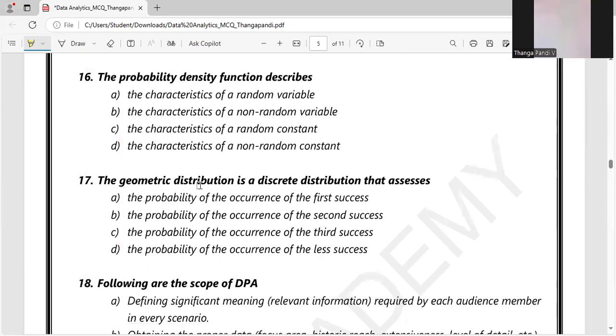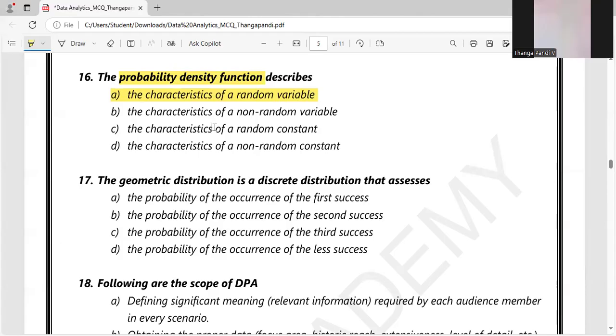Let's move on to question number 16. The probability density function describes what? As we studied in the probability of data distributions, we have discussed that the characteristics of a random variable keep on changing. For those kinds of situations, we can use the probability density function. Option A is the right answer for the 16th question.